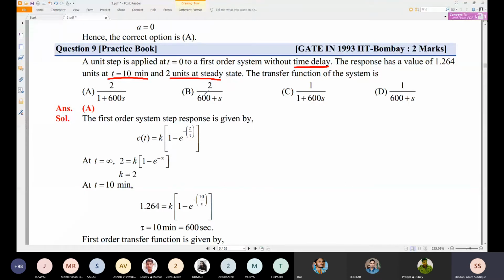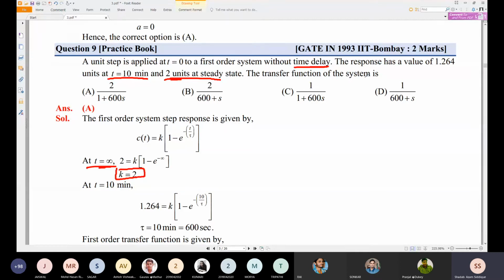Now we already know the time response of a first order system: c of t is equal to k into 1 minus e to the power minus t by tau. At t equal to infinity, the steady state value is 2, which is equal to k into 1 minus e to the minus infinity. So this will become k is equal to 2. We have found the k value.